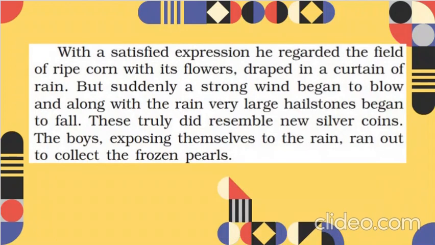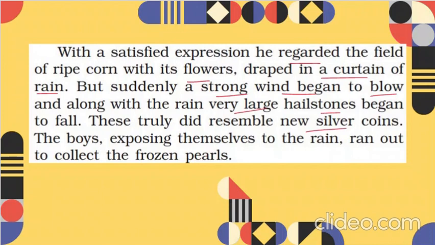So, with a satisfied expression, he regarded the field of ripe corn with its flowers draped in a curtain of rain. He was relieved that now there would be rain. My field would be very good now. But suddenly a strong wind began to blow, and along with the rain, very large hailstones began to fall. Now there was rain also. Rain came, but suddenly hailstones came. Now these truly resembled new silver coins.